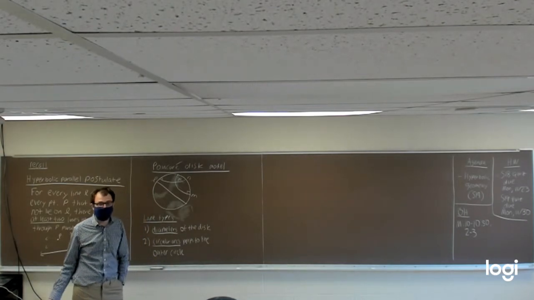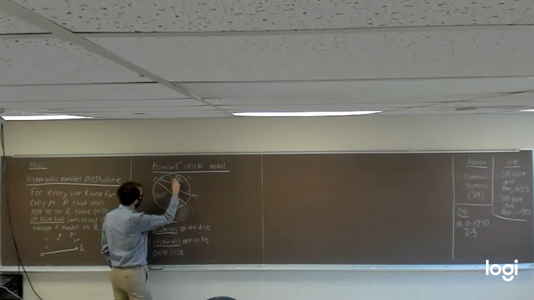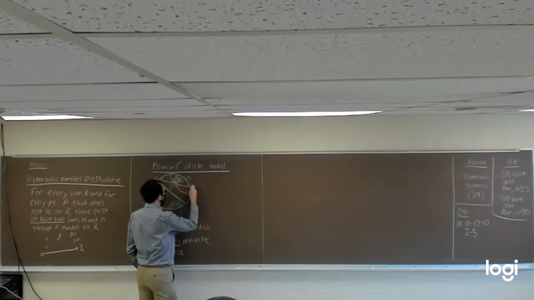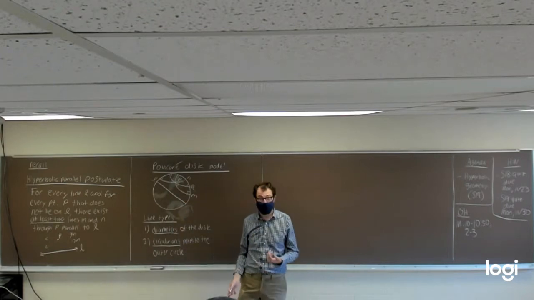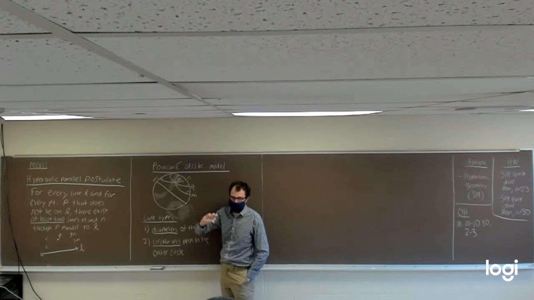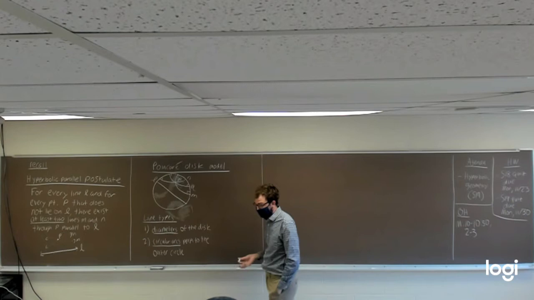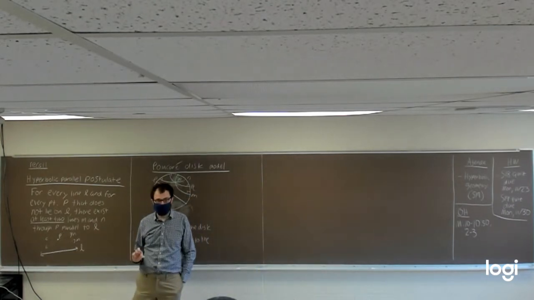In fact, in this model, there's going to be more than two. I could draw another one if I wanted, something like this. I don't know, what do I call this one? M, no, not P, I've already used P. Call this line P. In fact, there's infinitely many lines in the Poincare disk model that are going to pass through P and yet still be parallel to L. It's kind of nifty if you ask me. But in particular, there's at least two, so the hyperbolic parallel postulate is satisfied.